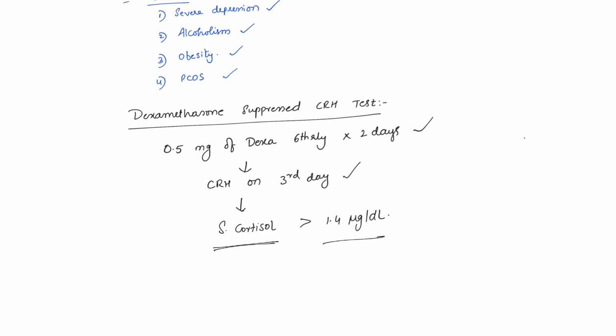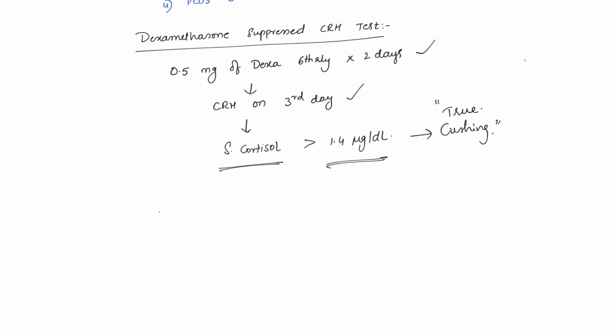If it is more than 1.4 microgram per deciliter, it is true Cushing's. If it is less than 1.4, it is pseudo Cushing syndrome. What is the treatment of pseudo Cushing syndrome? Treating the underlying disorder will cure pseudo Cushing syndrome.